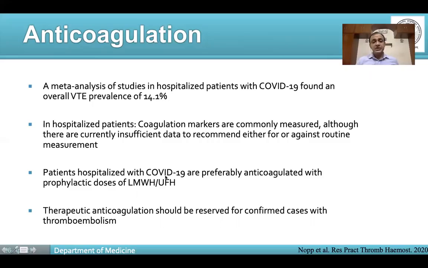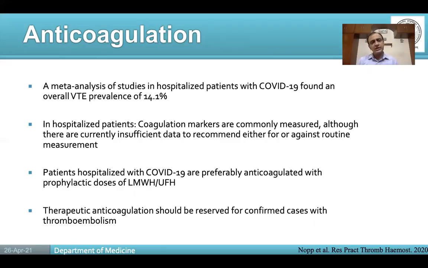Now, anticoagulation is another important pillar of COVID-19 management, because we know that COVID-19 is associated with increased prevalence of venous thromboembolism. Previously, again, there was a lot of debate whether a once a day dose or twice a daily dose of anticoagulation should be required, whether the dose should be modulated in moderate and severe COVID-19. But now, as per the recent evidence, it has been seen that there's not much role of increasing or decreasing the dose of anticoagulation.